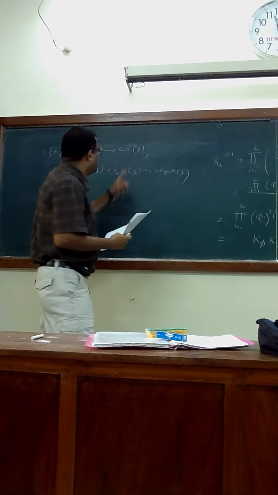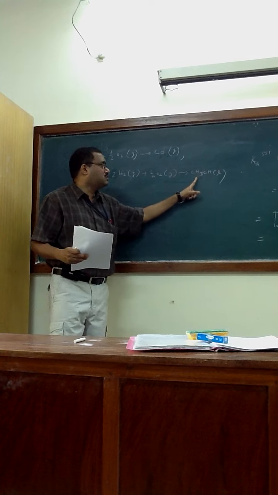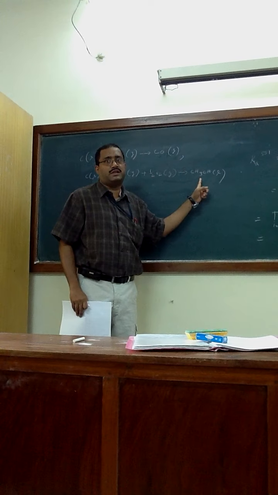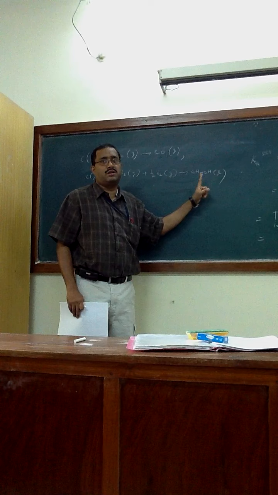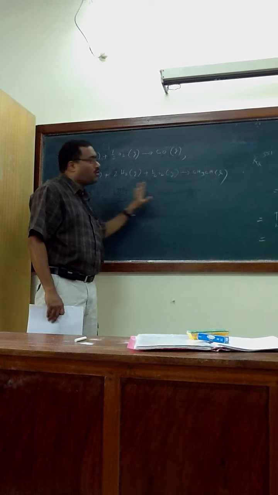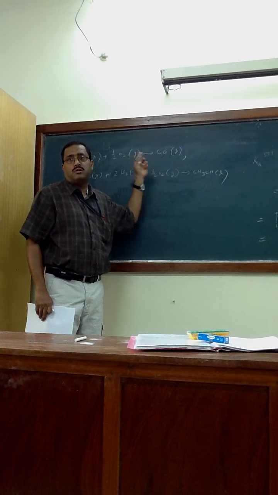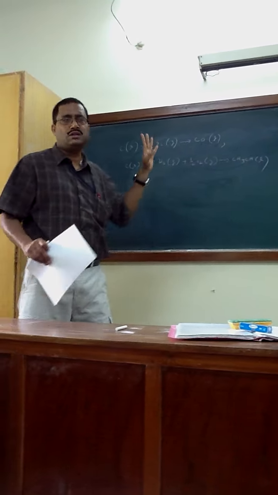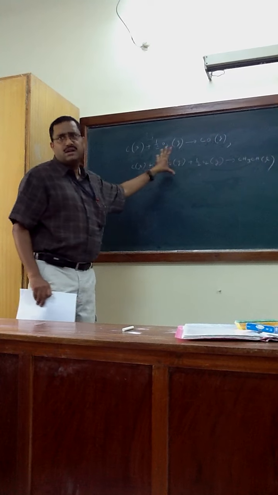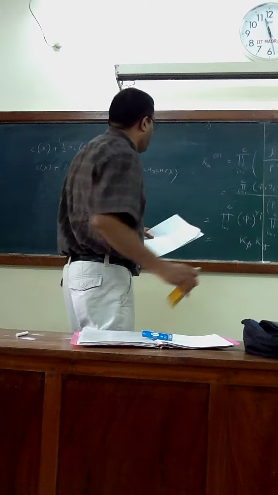That is the formation reaction of carbon monoxide and of CH3OH. How can you construct your own formation reaction? Three constituents are there: carbon, hydrogen, oxygen. Here two constituents are there. It says that it is the formation reaction. For the formation reaction, you need to have a lot of data.